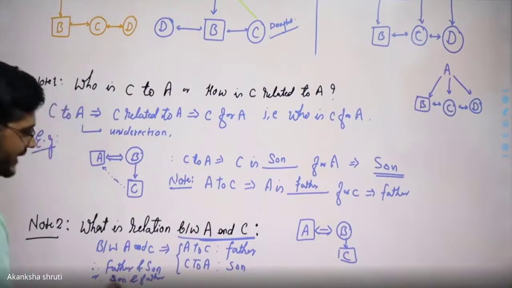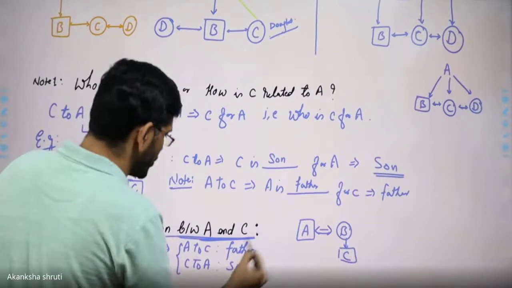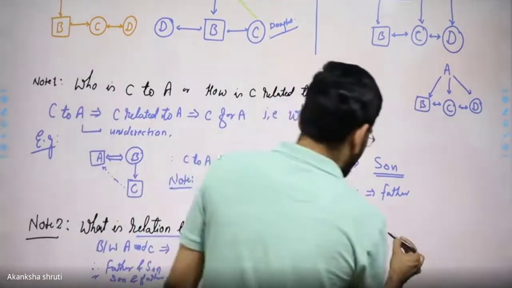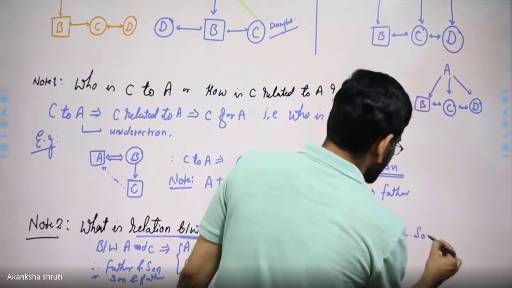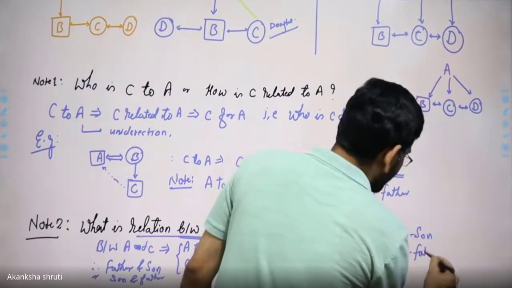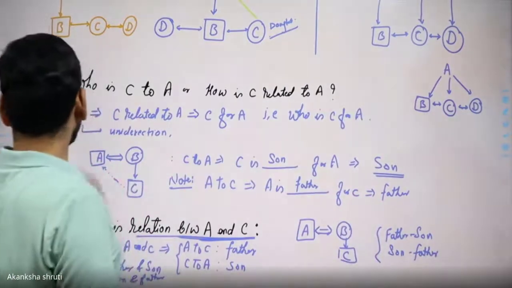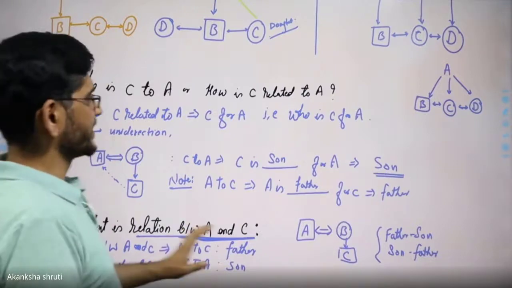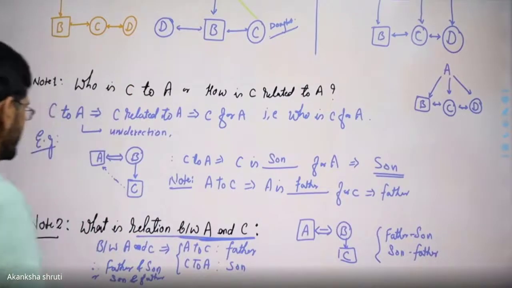So this way, if in the question it is asked for the relation between the two, we have to write in the pair the relation. So here the relation is father son, or the son may be written first. But if it is asked for A to C or C to A, only one direction relation, either son or father, that we need to write.